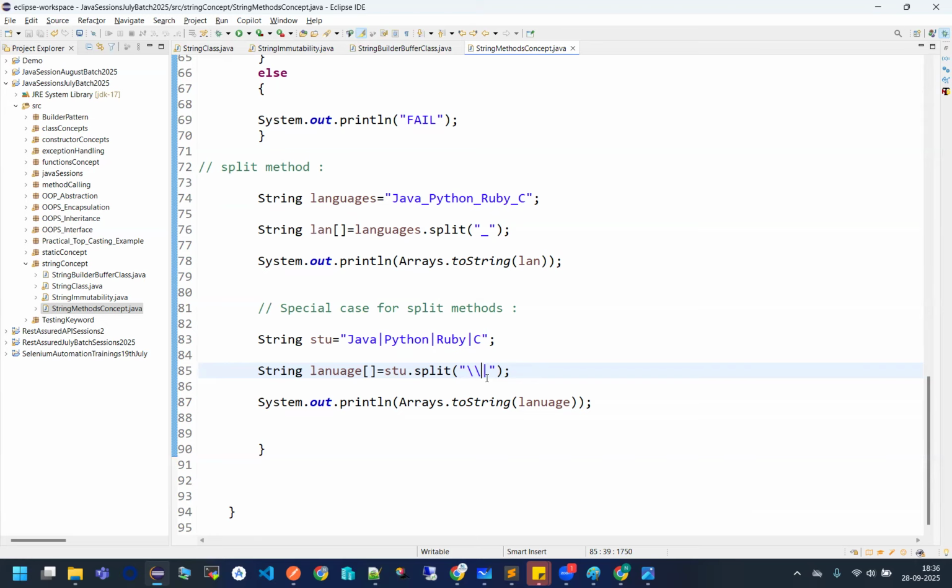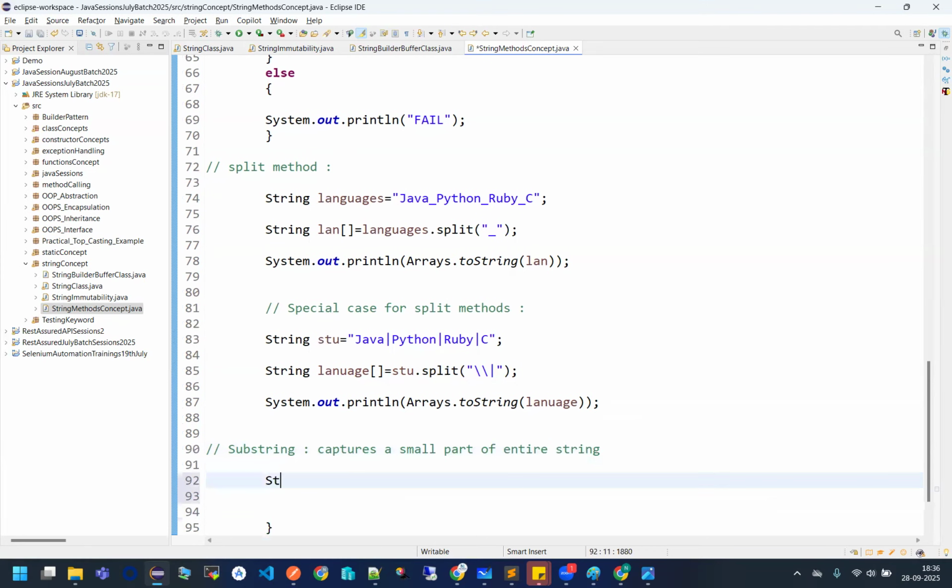Okay. Perfect. Let us see one more last method, which is also used. What is that? Substring method. What it does is it captures a small part of the entire string. How?